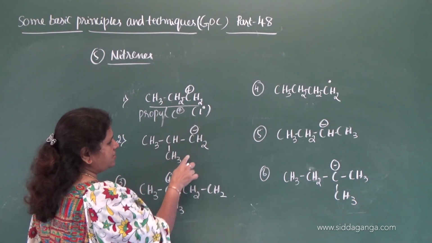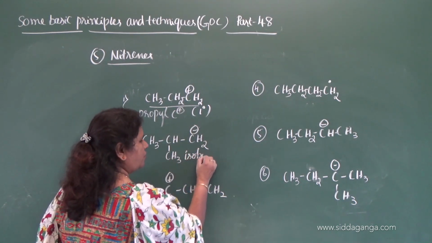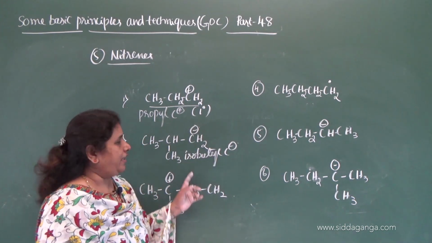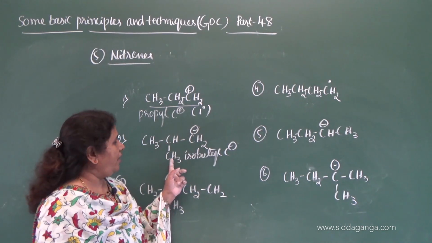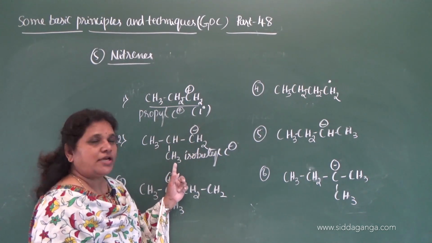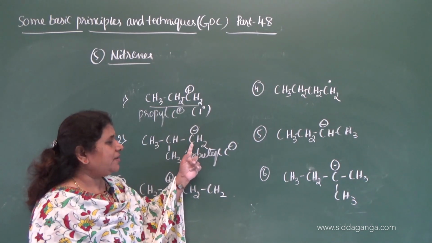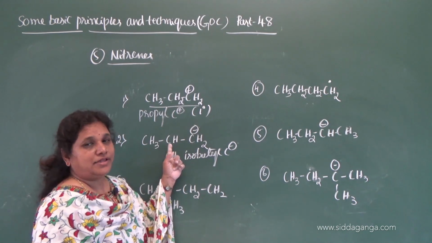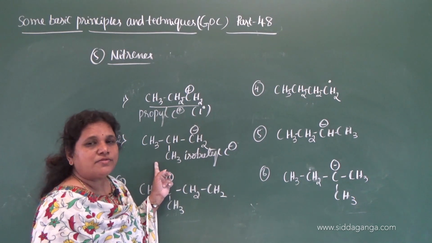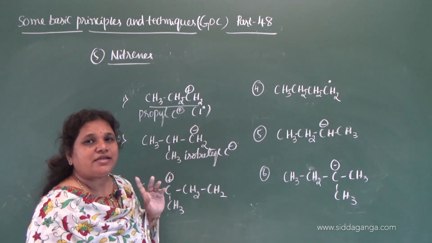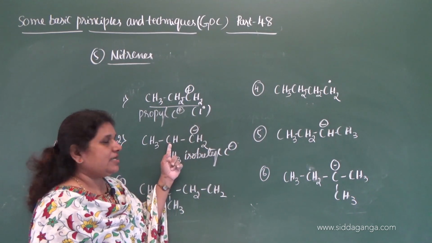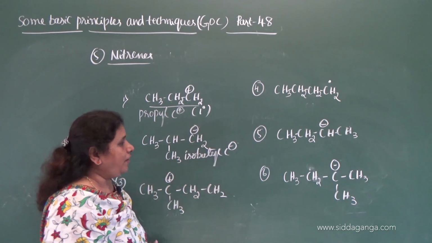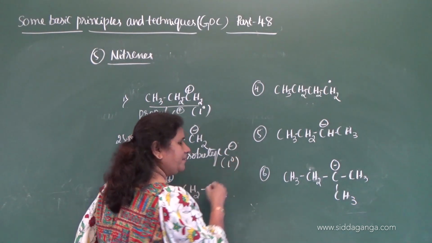Okay, now this is isobutyl carbon ion, correct? Carbon ion because it contains a negative charge. Why is it isobutyl? 4 carbon atoms are there and the carbon chain is branched, but the negative charge is on the primary carbon only because this carbon is bonded to only one carbon. That you have to remember: how many carbon atoms the charged carbon is attached to. So the negatively charged carbon is bonded to only one other carbon, therefore it is isobutyl carbon ion. Definitely it is also primary, correct?